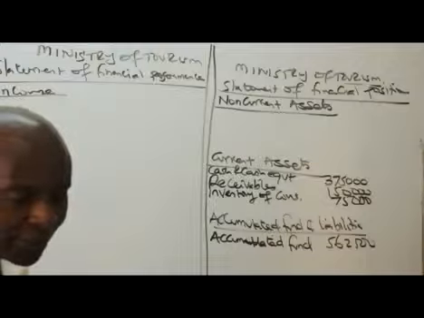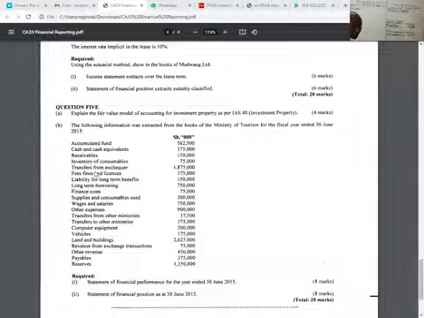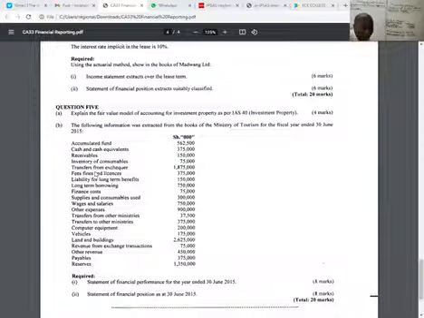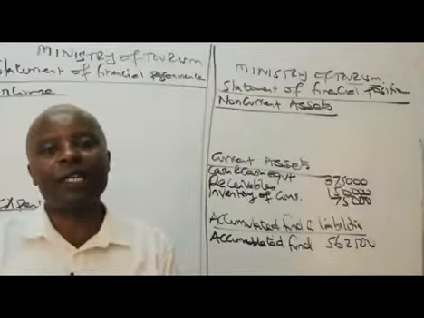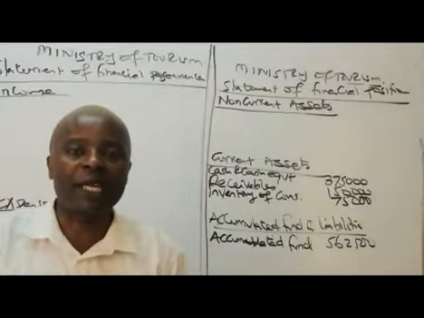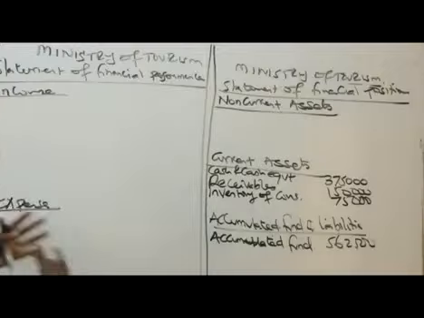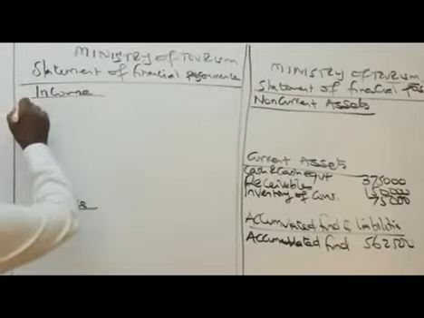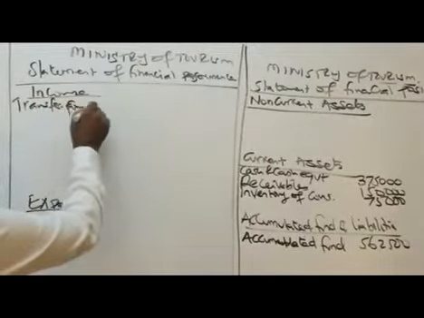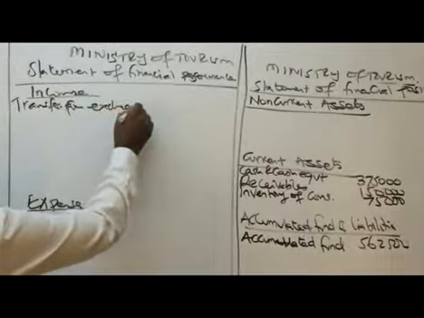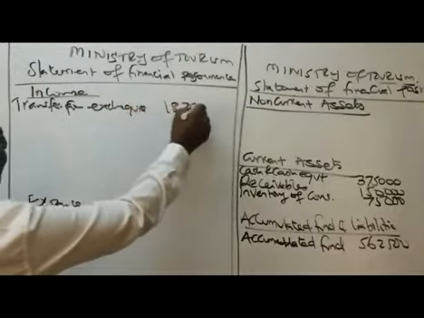The next item, ladies and gentlemen, that we have here is transfers from exchequer, of 1,875,000. We have received this money from the government. It's an income to us. So come to the income statement and mention there under the incomes, transfer from exchequer, 1,875,000.